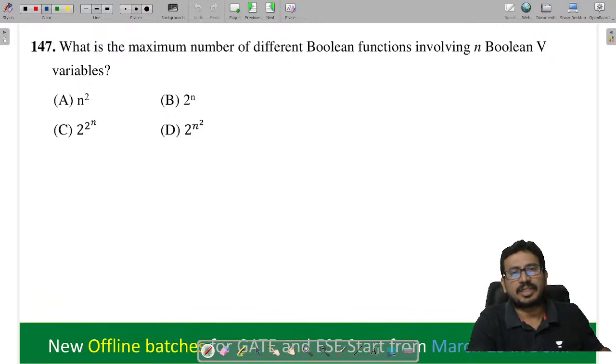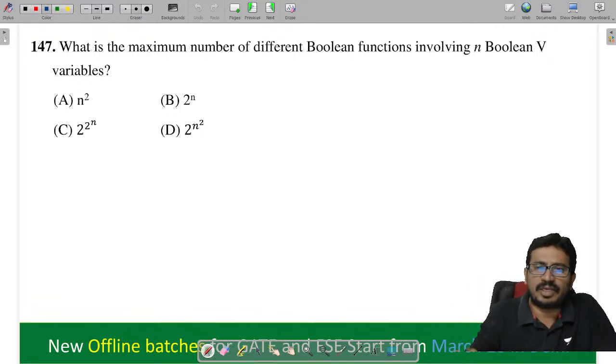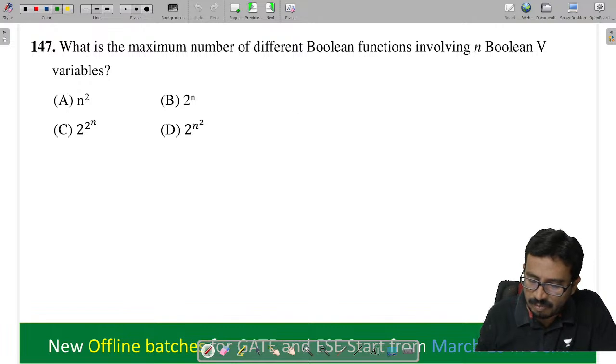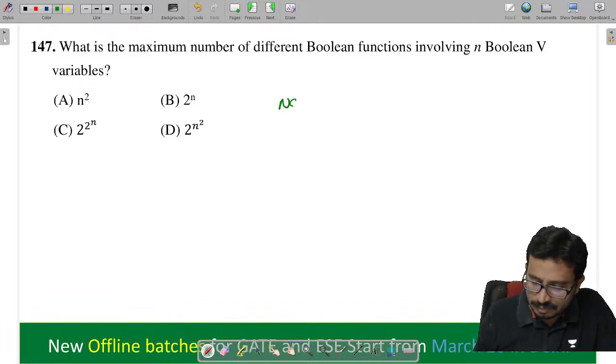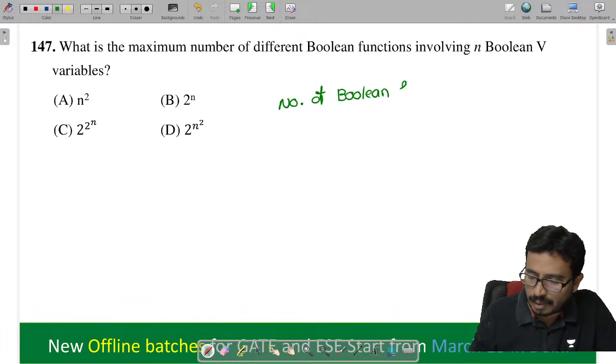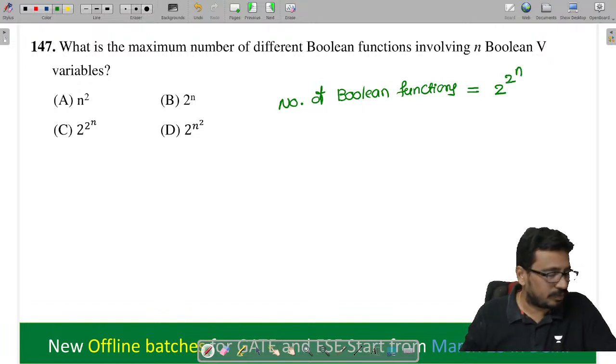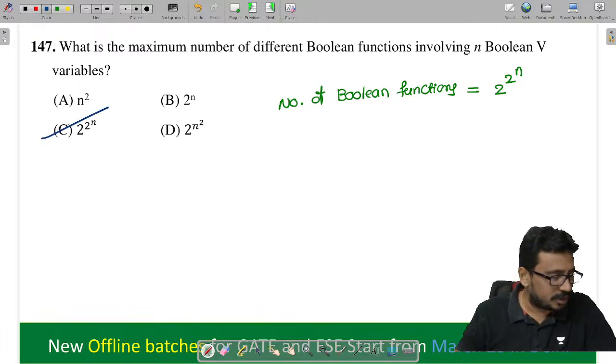What is the maximum number of different Boolean functions involving n Boolean variables? Tell me, the number of Boolean functions is how many? The number of Boolean functions is given as 2 power n. So the option C.